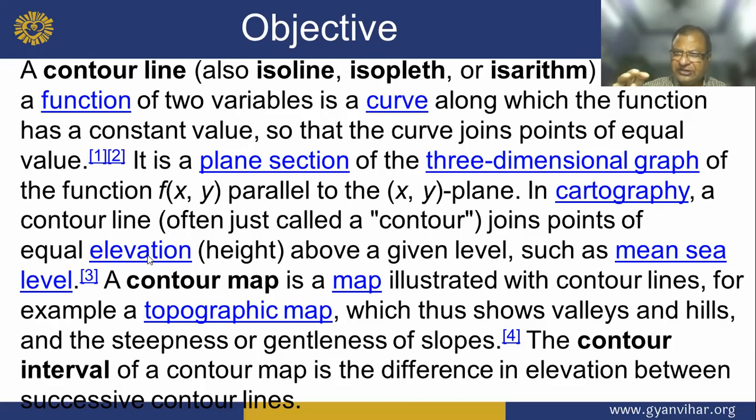It is a plane section of the three-dimensional graph of the function f(x,y) parallel to the xy plane. In cartography, the contour line, often just called a contour, joins points of equal elevation, height above a given level such as mean sea level.